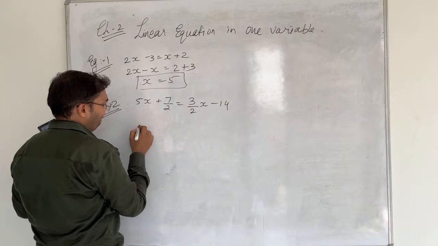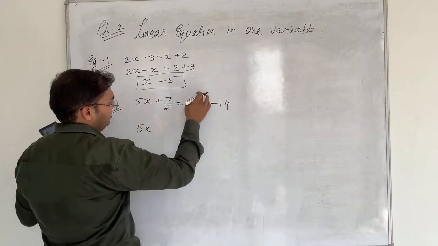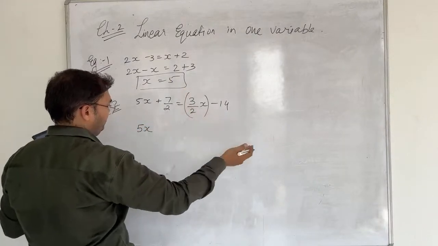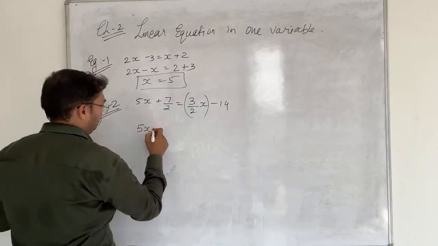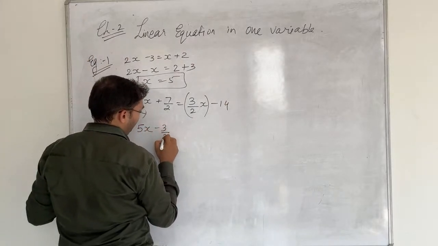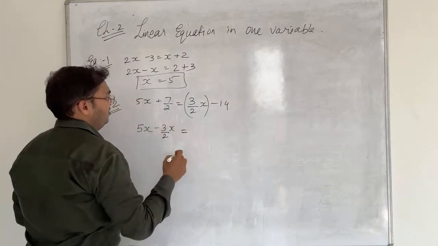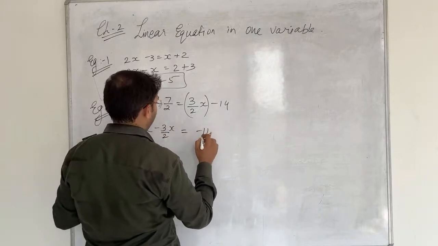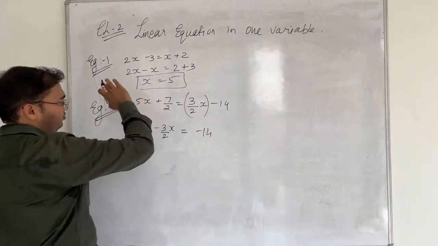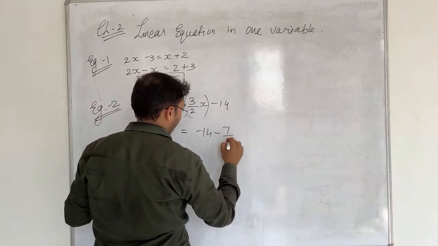So here in the left hand side, 5x is already here. This variable 3 upon 2x we are going to take to the left hand side. It will become minus 3 upon 2x equals to minus 14 over here, and then we will take this 7 upon 2 to the right hand side. It will become minus 7 upon 2.